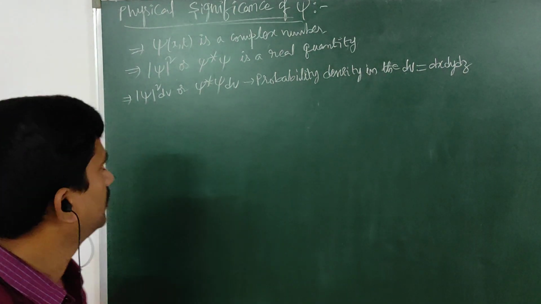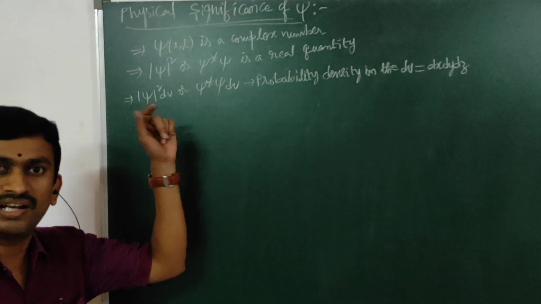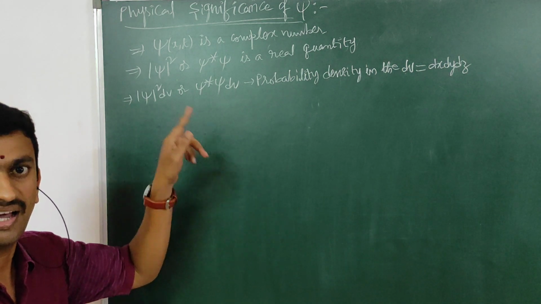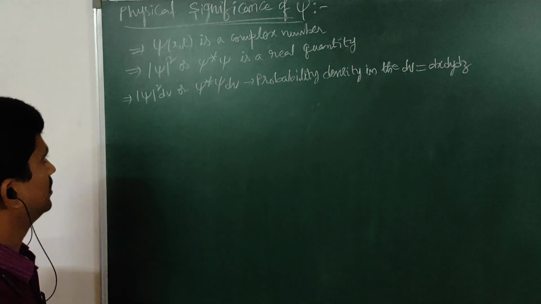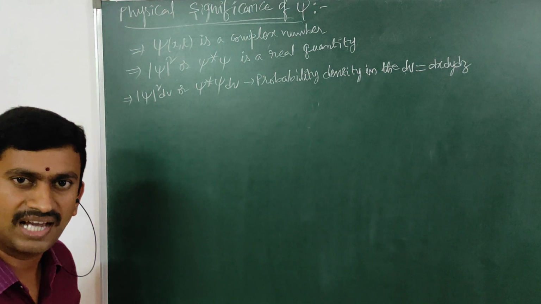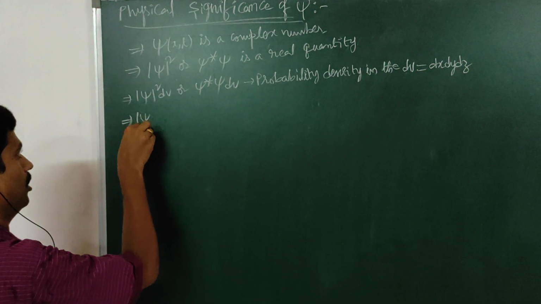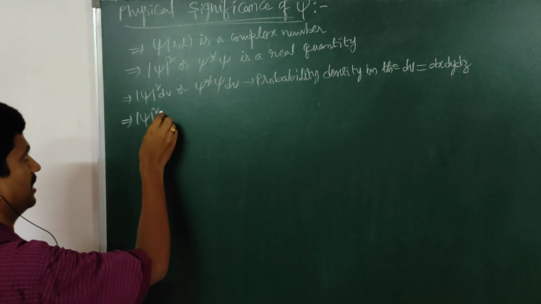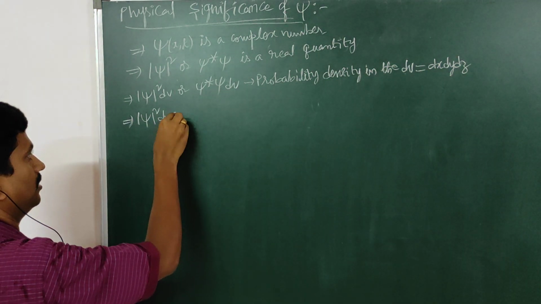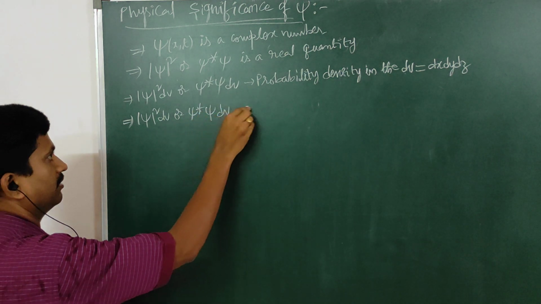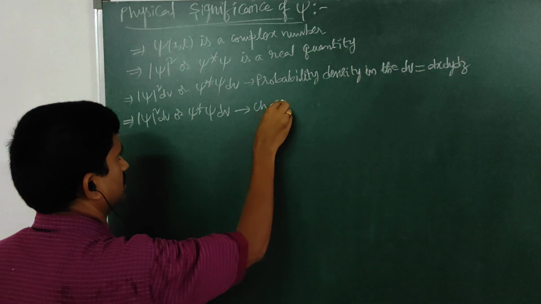That means the quantity modulus of psi square gives the probability density or particle density. If the particle is a charged particle, then modulus of psi square dV, or psi star psi dV, gives the charge density.